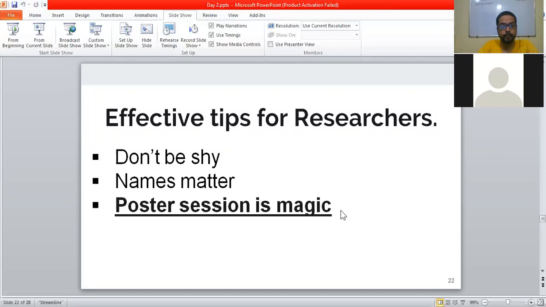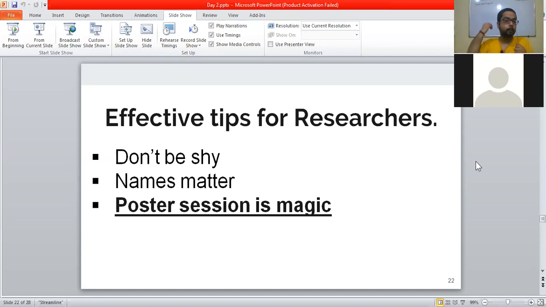So the next thing is poster session. I have just 10 minutes to finish this, since this is a Zoom session. The one thing that I want to share with all of you is that poster session is magic. Whenever you go to a conference and that conference has a poster session, just take part in that. Just go there, make a poster of your work, show it there.